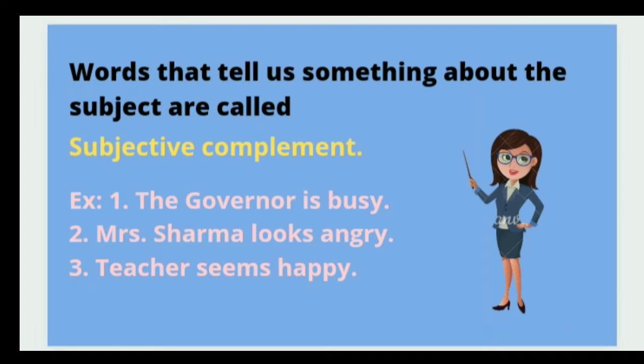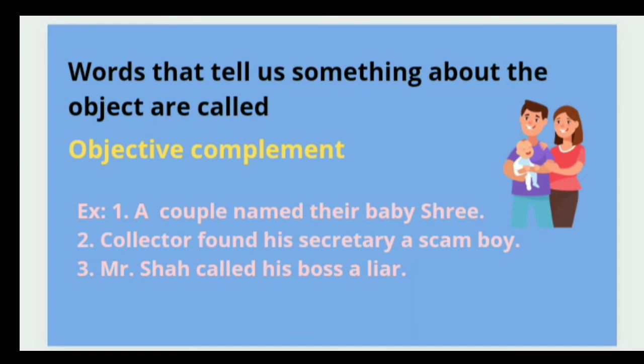If we talk about "My uncle is a surgeon," here surgeon is the complement for whom? For uncle. It's in the subject place, so it will be subjective complement. I hope you understand. Words that tell us something about the object are called objective complement.